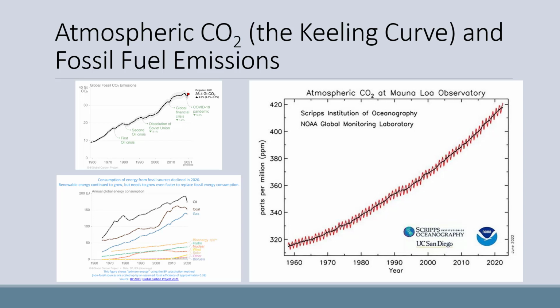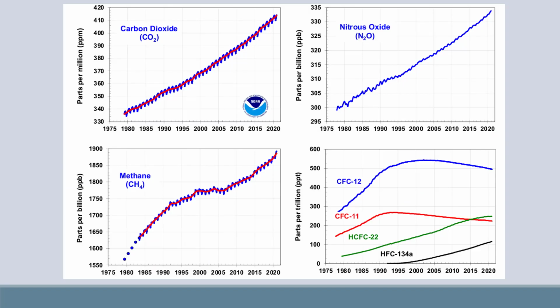While there were periods when global fossil fuel emissions slowed or decreased slightly from the previous year during trying economic times or pandemics, the trend is still very much upward. Additionally, atmospheric carbon dioxide concentrations due to human activities, shown in the black on the far right, have continued to increase. Here are atmospheric concentrations for several different greenhouse gases since the late 1970s.